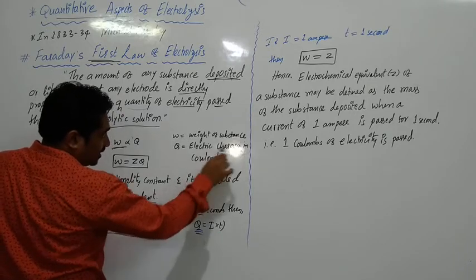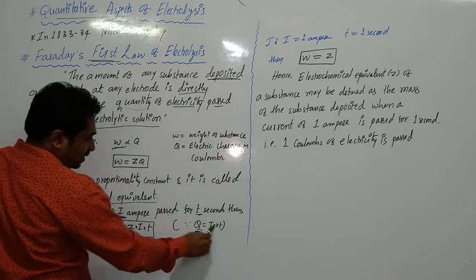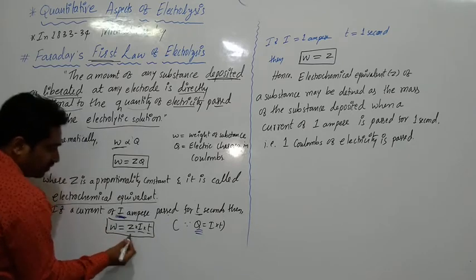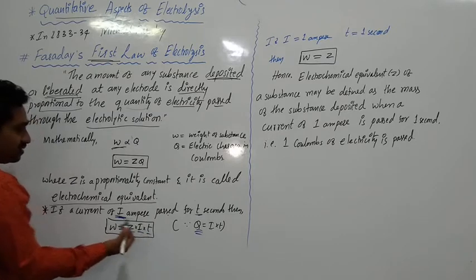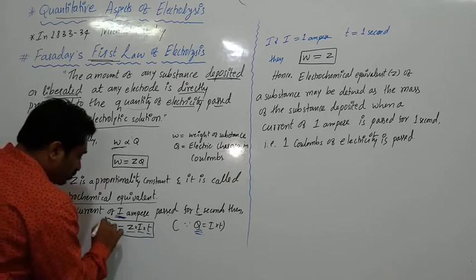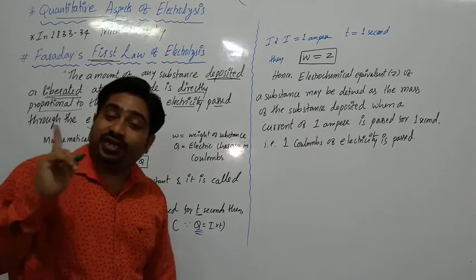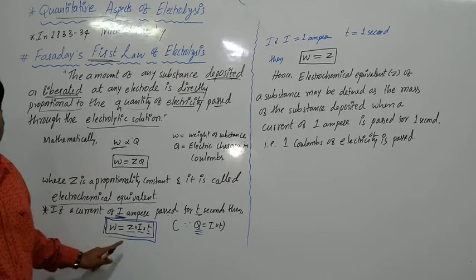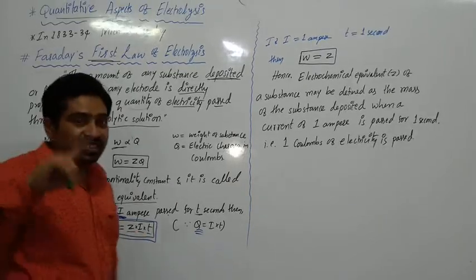What is Q? Electric charge in coulombs. I is the electric current in ampere. T the time. Okay. So W is equals to Z into I into T, where Z is electrochemical equivalent. I means the current. T means timing. How much time is passed. So this is our more useful equation. W is equals to Z into I into T, where W is the mass of substance deposited or liberated, Z is electrochemical equivalent, I is the amount of current in ampere, T is time in seconds.